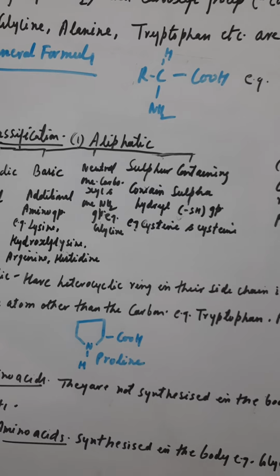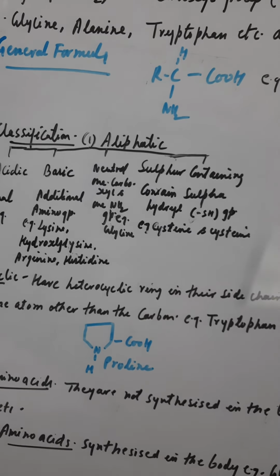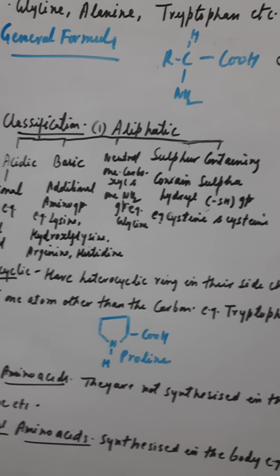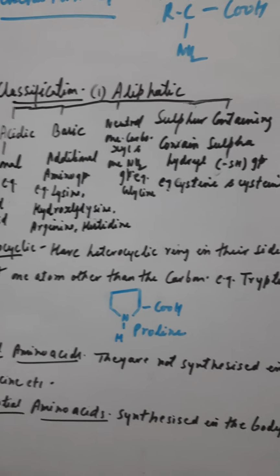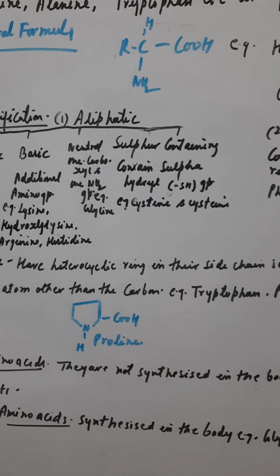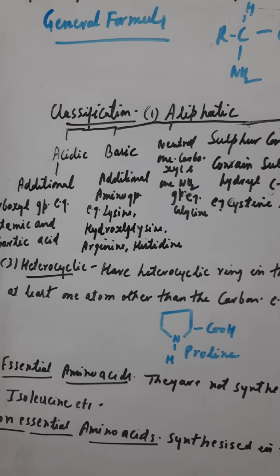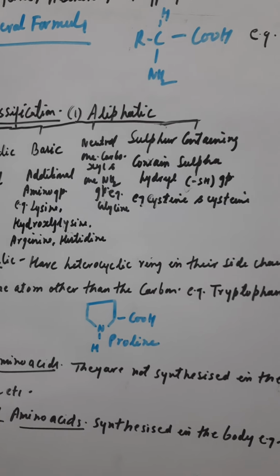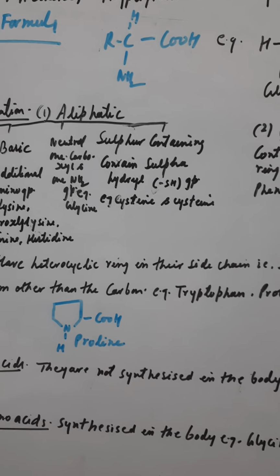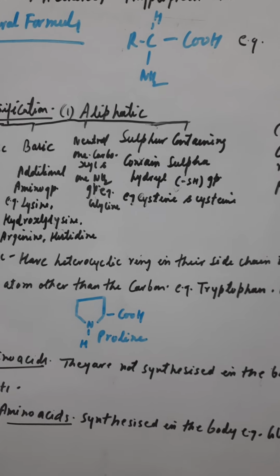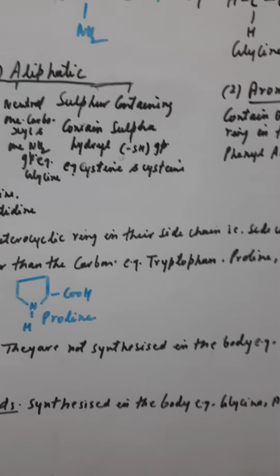Along with this, I am sending you the notes related to the concept, that also you write in the copy. And we will discuss how the peptide bond is formed, and the important things related to protein in your syllabus. So till here we have finished.